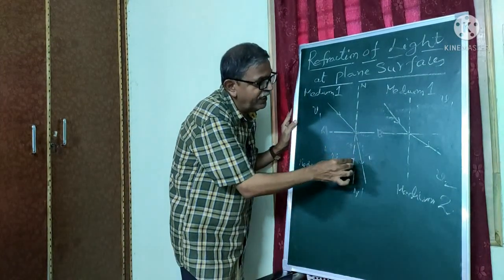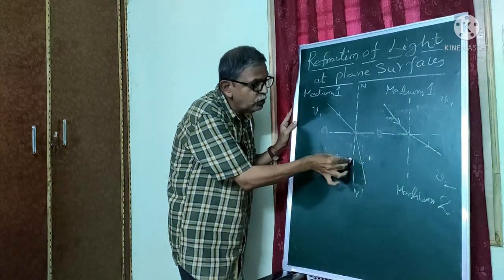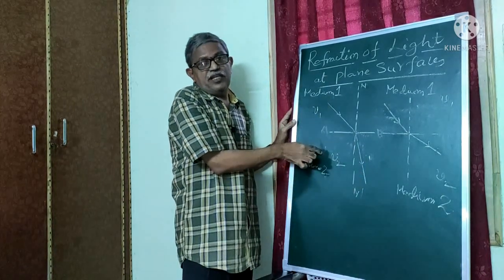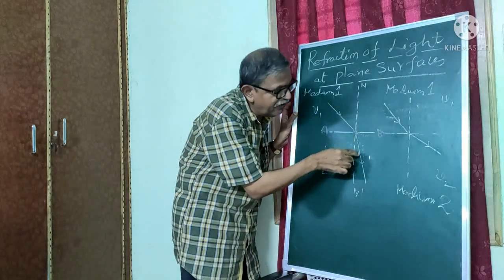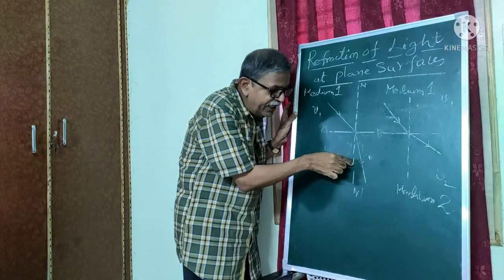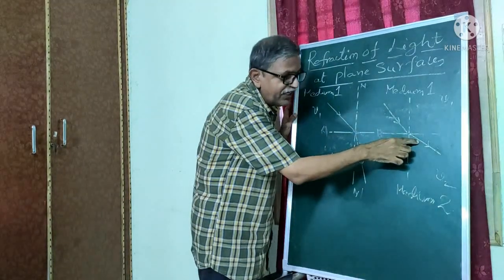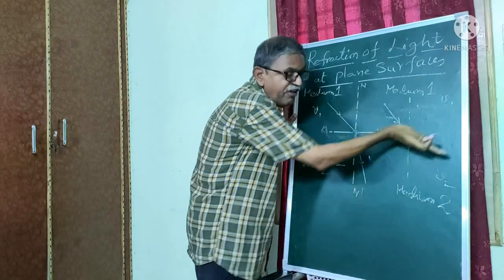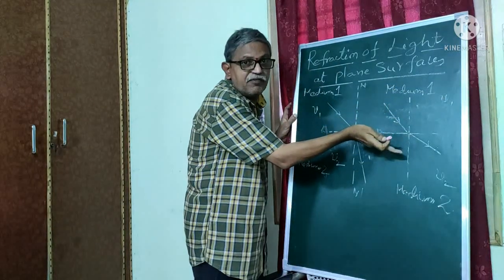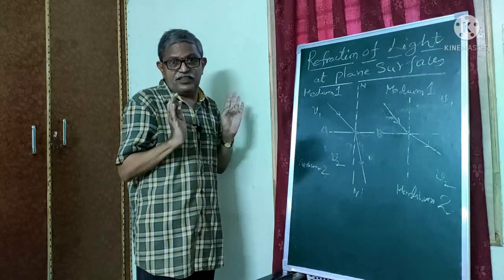Here we can find the refracted ray is bending towards the normal in this diagram. This is the refracted ray. This refracted ray is bending towards the normal here, whereas this refracted ray is bending away from the normal. Why are they bending like that?